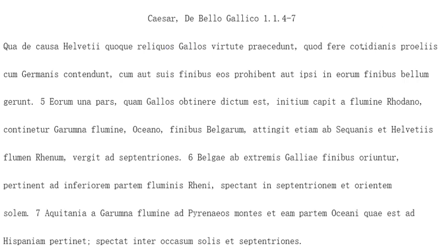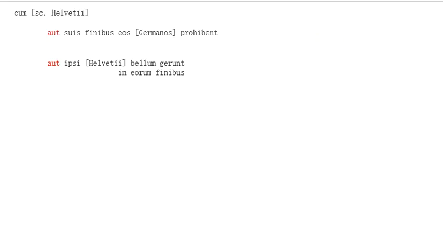And then he explains the reason for this is quod, because they contendunt cum Germanis, right? In fere quotidianis proeliis. So note that quotidianis is an adjective describing proeliis here in the ablative, right? And then you get this cum clause, "when," and to break this out for you, cum, and then you need to remember that the Helvetii are still your subject.